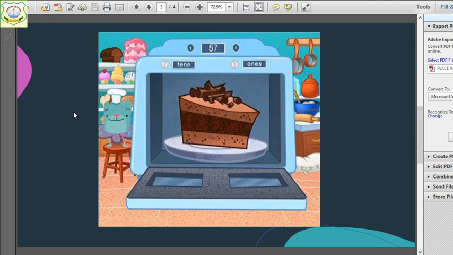Now children, we move on to our next slide. Here you will see number 57 is written, in which 7 stands for ones and 5 stands for tens. So how many ones are there? 7 ones. And how many tens are there? 5 tens. Now read aloud this number, children. It's 57. Okay. So now we move on to our next slide.